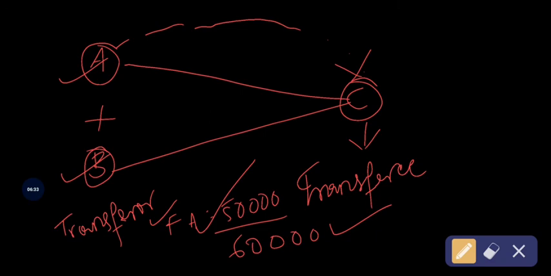Before transferring the asset, the value of the fixed asset is 50,000, that is the book value. While transferring, the fixed asset of A company is sold to C company at rupees 60,000. This is the agreed market value or fair market value. So this is the difference between book value and agreed market value. One more thing to keep in mind: the book value will be given in your problem, in the balance sheet, and this 60,000, the agreed value, will be given in the adjustments. Now see the concept.